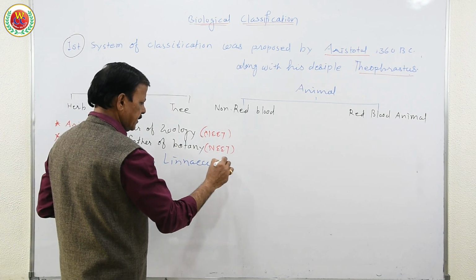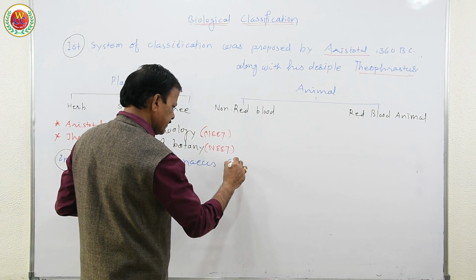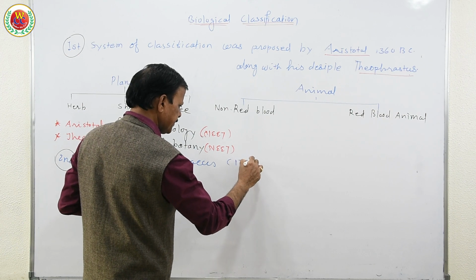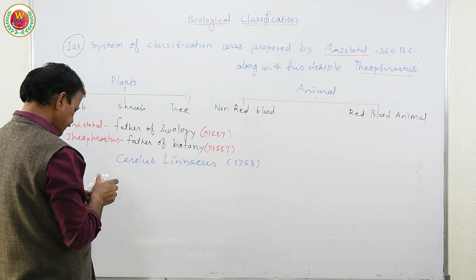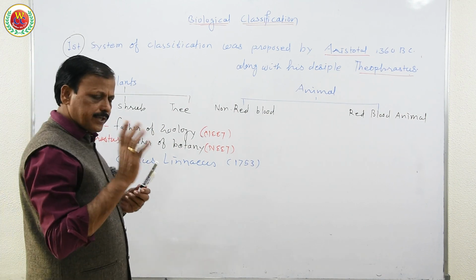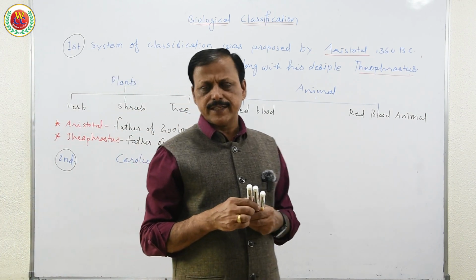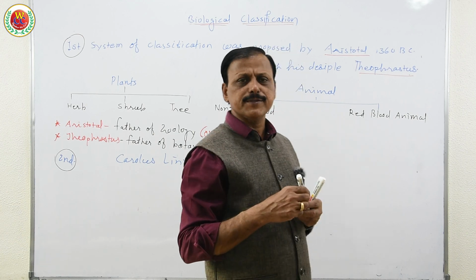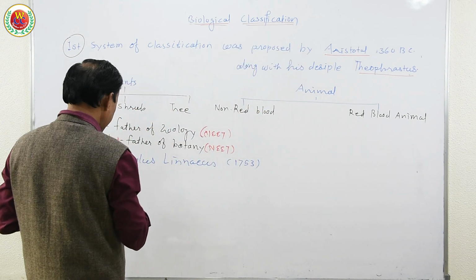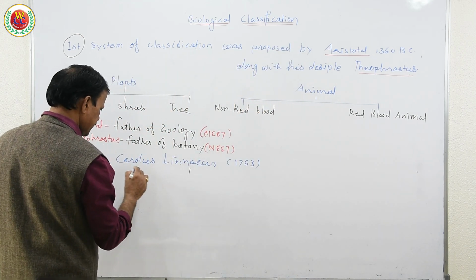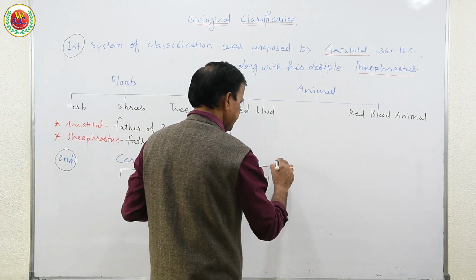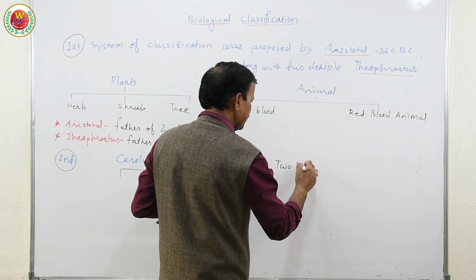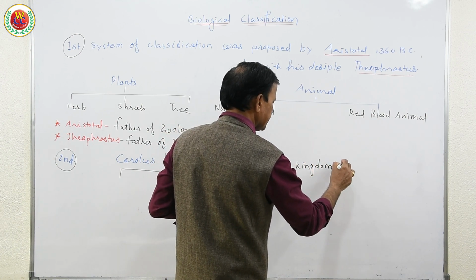In his book Genera Plantarum, around 1753, he classified plants based on only one or two characters, and that system was later called an artificial system of classification. He gave a two kingdom system.